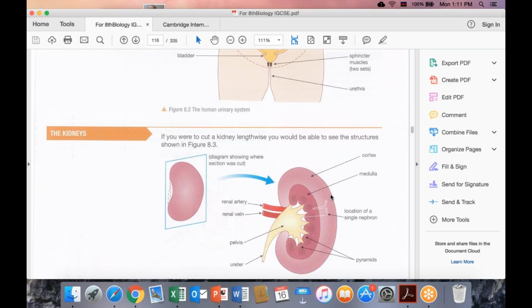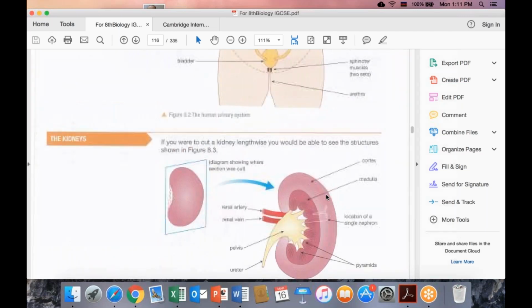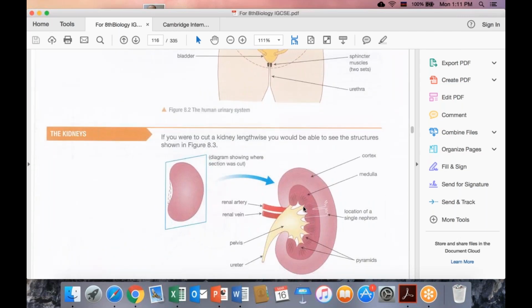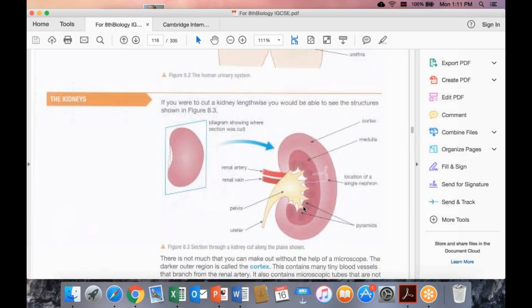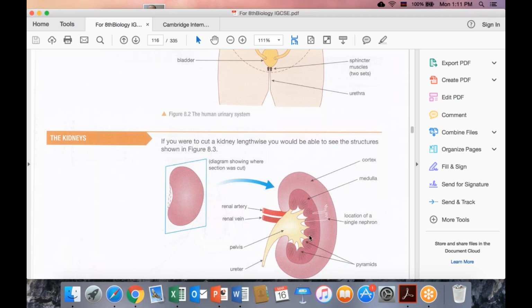Okay, so after filtration, we send clean blood to the pelvis, and then from the pelvis we send it to the ureter, and then from the ureter it goes to the urinary bladder, and then we excrete to the outside. So nephron is a unit of kidney. Okay, the filtratory unit of the kidney. So the medulla is the part rich in nephrons.